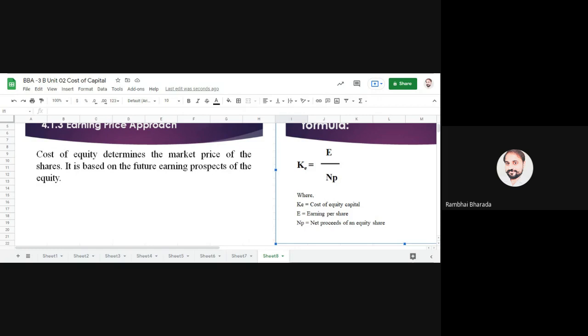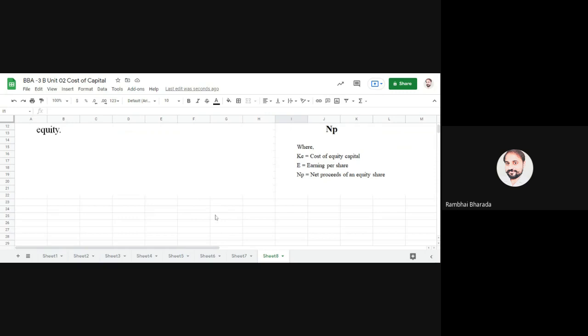KE. Here K stands for cost of capital, E stands for equity capital. So cost of equity capital is equal to E divided by NP. NP you know, net profit. Okay, face value plus premium or less discount, less issue expenses. E stands for earning per share. Here earning per share means net profit per share, specifically for equity shares. Let me explain the structure here.